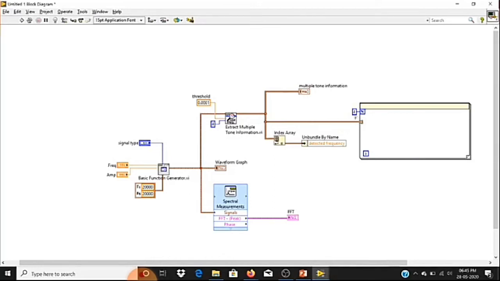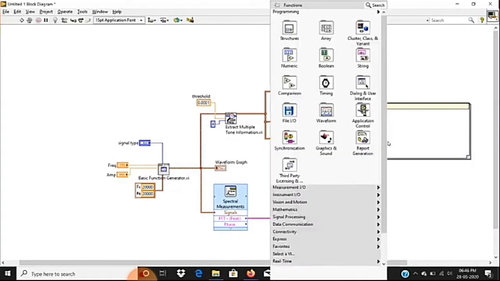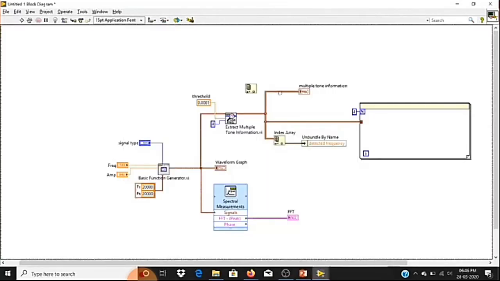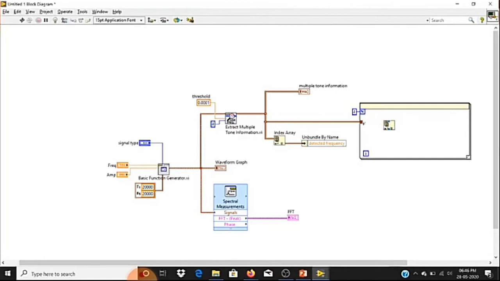To avoid that, right now we are not going to use this indexing tunnel. So I'm going to disable auto indexing and separate the data manually. Inside the loop, I'm going to use the index array function. My total tone array I'll pass to the index array function, and using the i value, each iteration I'm going to extract each tone's information.